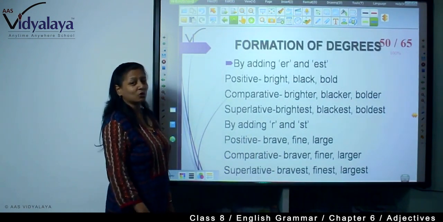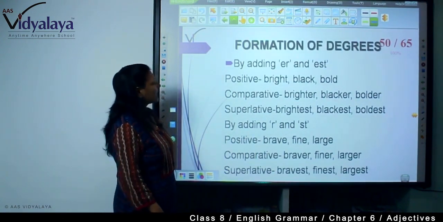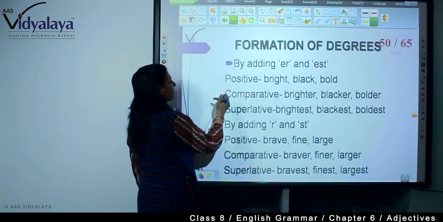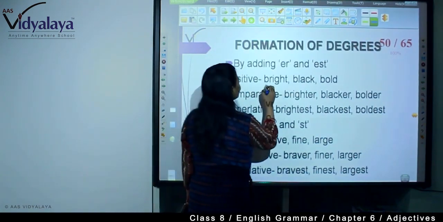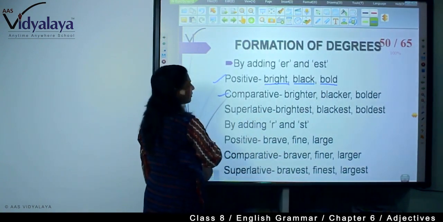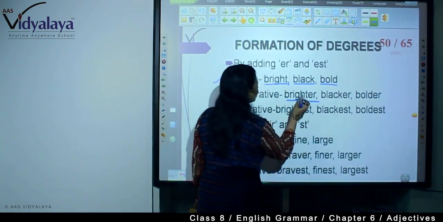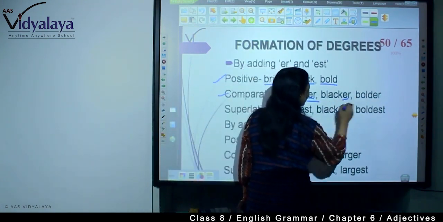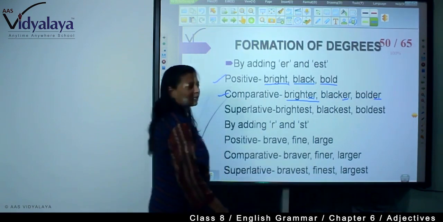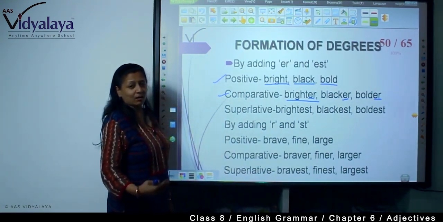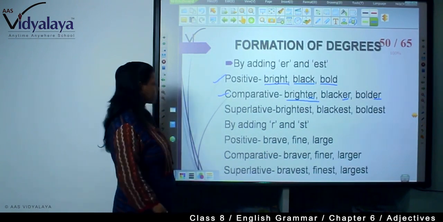Formation of degrees. How do we form degrees? By adding ER and EST. For example, in positive, if the word is bright, black, bold, in comparative we will write brighter, blacker, and bolder. In this way we create the degrees. We make comparative forms.